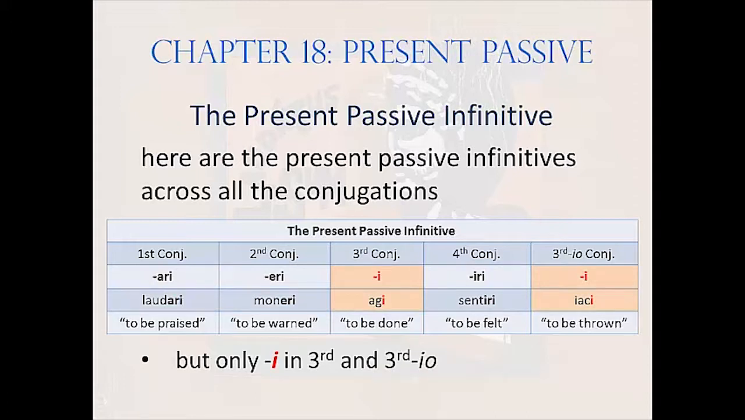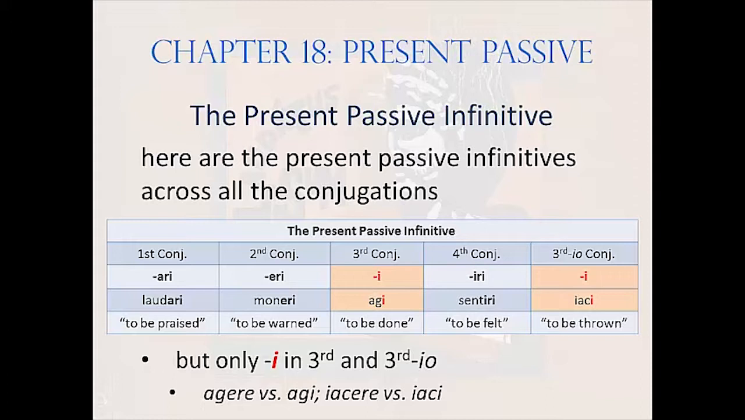Instead, they involve 2 notable complications. First, they lose their R altogether in the passive infinitive, so agere, the active infinitive, meaning to do, reduces entirely to agi when it's made passive, to be done. Similarly, iacere, to throw, collapses down to iaci, its passive counterpart, to be thrown.